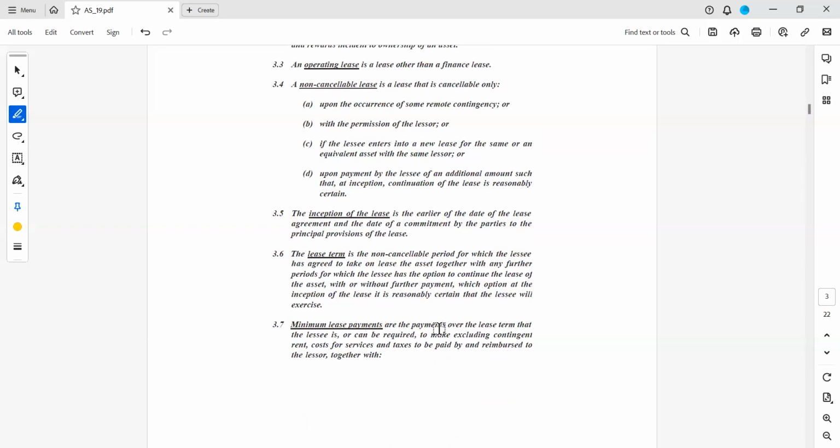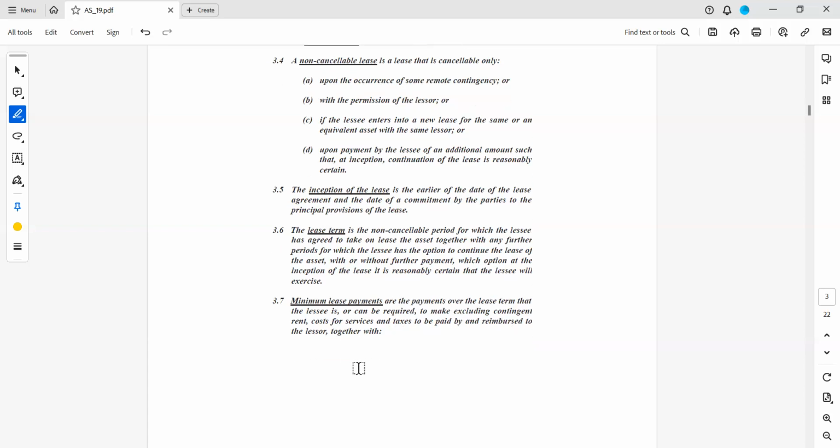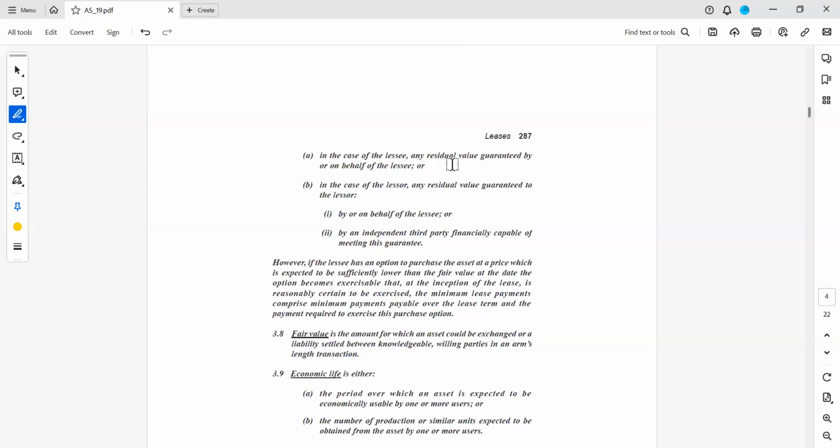Minimum lease payments are the payments over the lease term that the lessee is or can be required to make, excluding contingent rent, costs for services and other taxes to be paid by and reimbursed to the lessor, together with, in case of the lessee, any residual value guaranteed by or on behalf of the lessee. So not just lease payments, but also residual value should be taken as minimum lease payments. This is in case of a lessee. In case of a lessor, any residual value guaranteed to the lessor by or on behalf of the lessee or by an independent third party financially capable of meeting this guarantee.